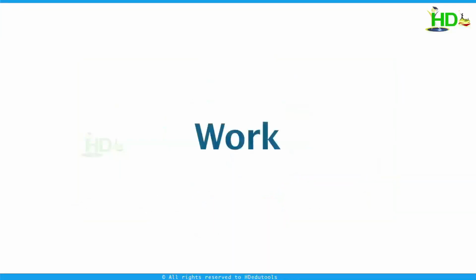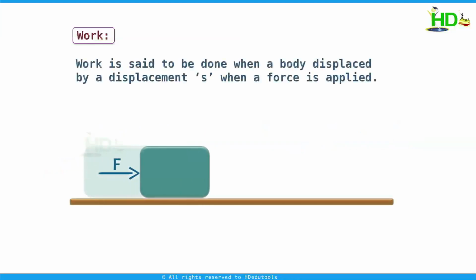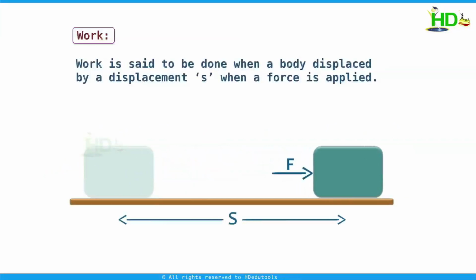In our daily life, we use the term work in various situations. But according to physics, the meaning of work is different. Now we discuss what is the scientific meaning of work. Work is said to be done when a body is displaced by a displacement S when a force is applied.